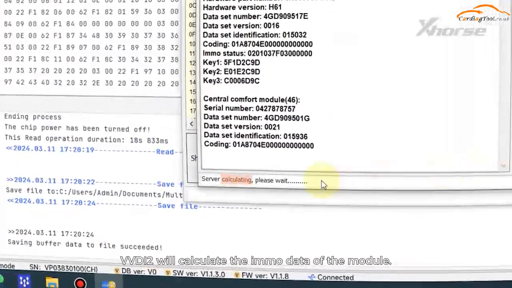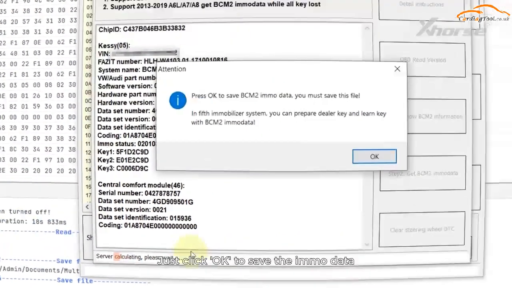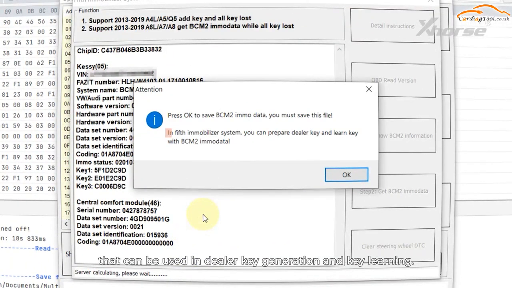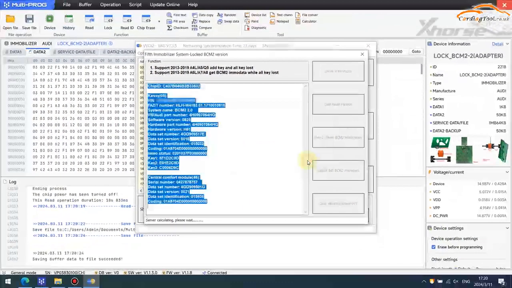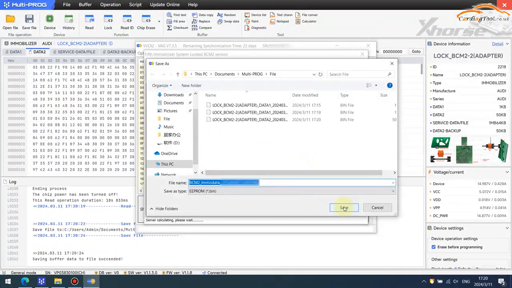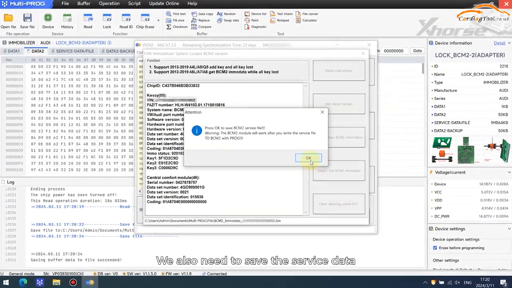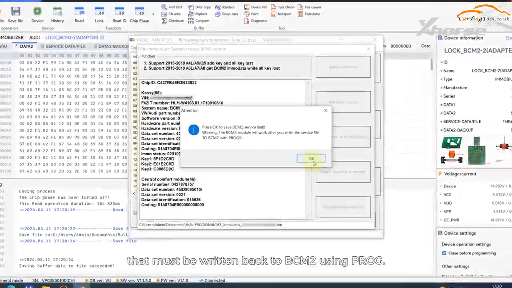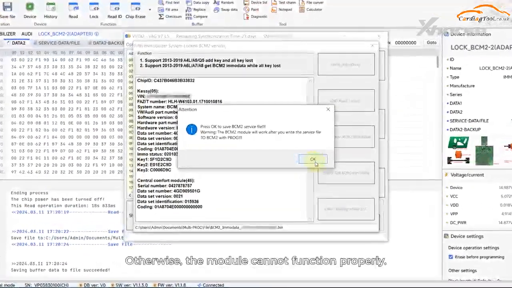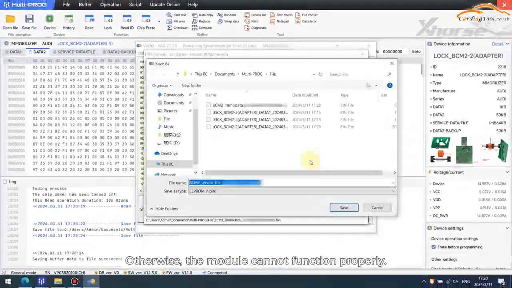VVDI2 will calculate the IMO data of the module. Just click OK to save the IMO data that can be used in dealer key generation and key learning. We also need to save the service data that must be written back to BCM2 using Prog. Otherwise, the module cannot function properly.